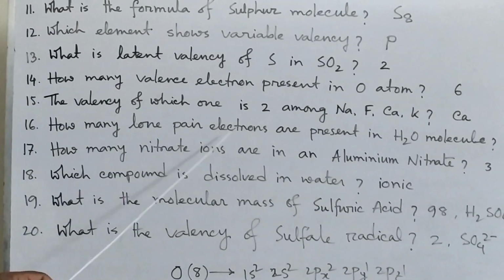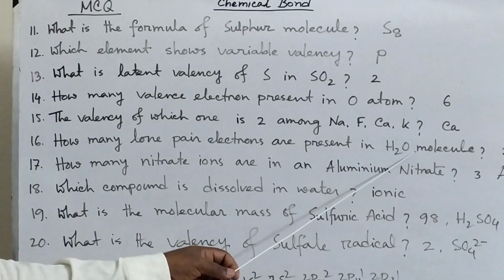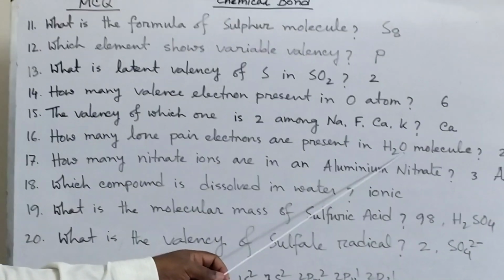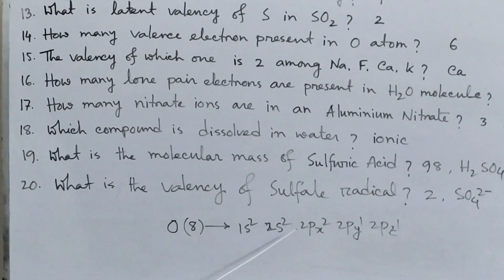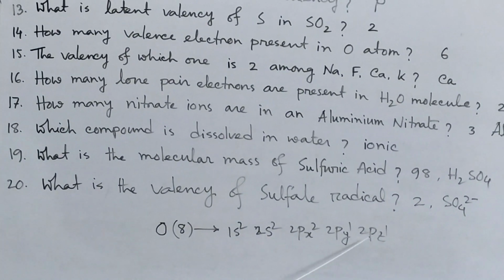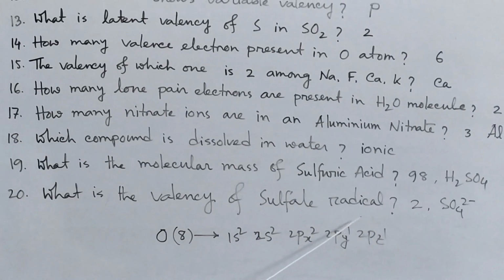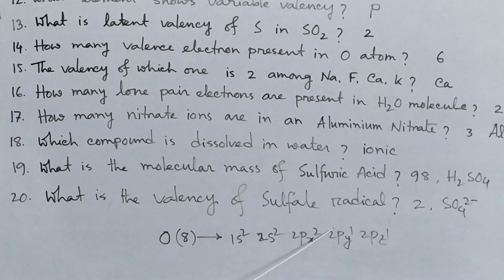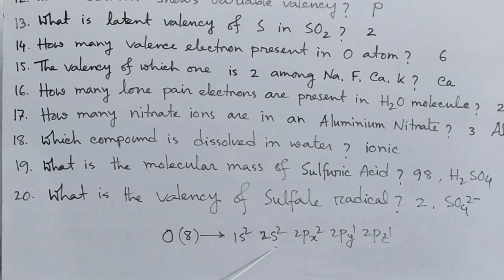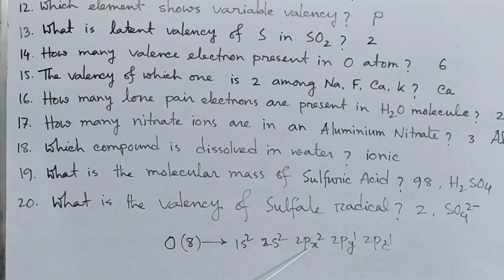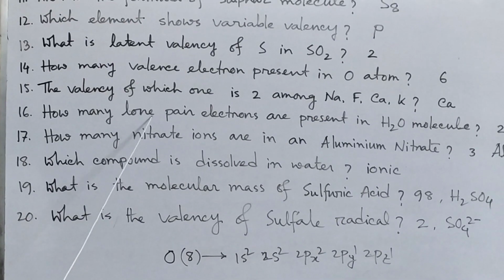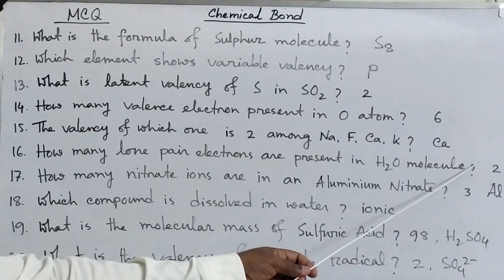Now how many lone pair electrons are present in a water molecule? In a water molecule, the central atom is oxygen. The electronic configuration of oxygen is 1s2, 2s2, 2px2, 2py1, 2pz1. So here 2 unpaired electrons, that's why the valency of oxygen is 2. And in the outermost energy level, this is one lone pair electron, this is another lone pair electron. So in a water molecule, lone pair electrons are 2.